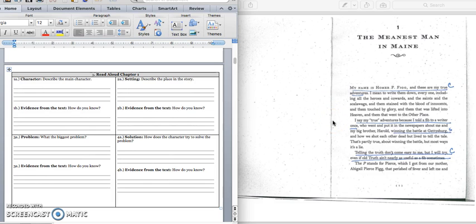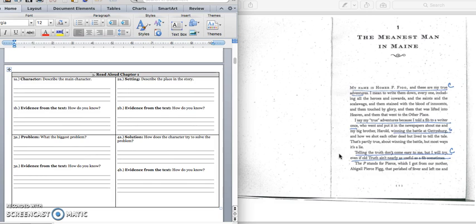I say my true adventures because I told a fib to a writer once, who went and put it in the newspaper about me and my big brother Harold winning the Battle of Gettysburg, and how we shot each other dead but lived to tell the tale. That's partly true about winning the battle, but most ways it's a lie. Telling the truth don't come easy to me, and I will try, even if old truth ain't nearly as useful as a fib sometimes.